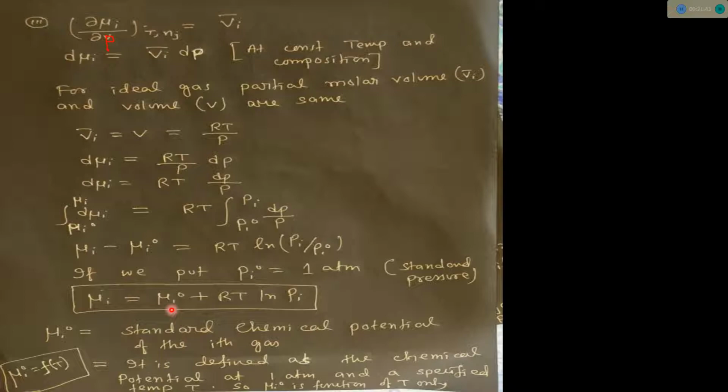It is either 100 Kelvin, 300 Kelvin. So we can vary temperature for standard chemical potential, but we have to maintain the pressure at 1 atm. So from these expressions, we can say that standard chemical potential is a function of temperature and temperature only. And from this whole expression, we can also say that chemical potential, not standard chemical potential, is a function of temperature and pressure both.